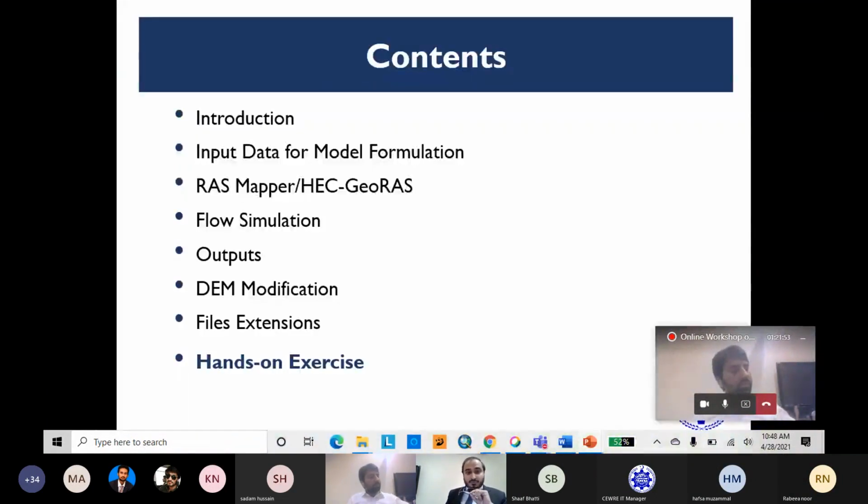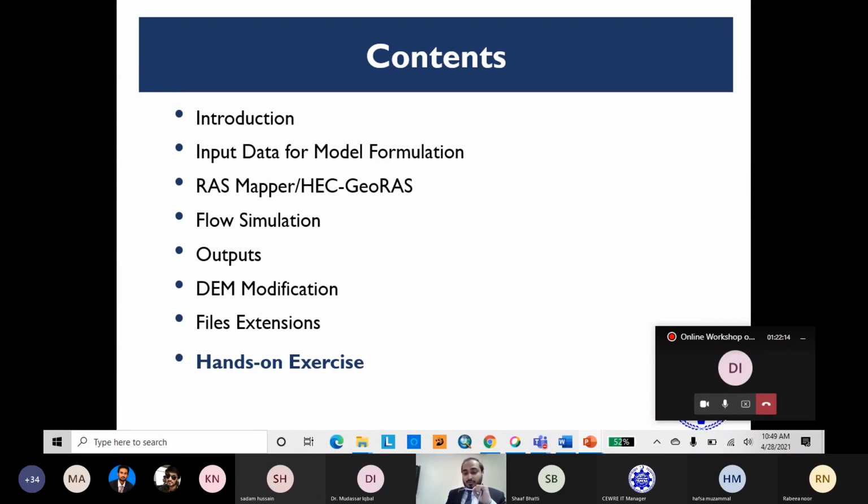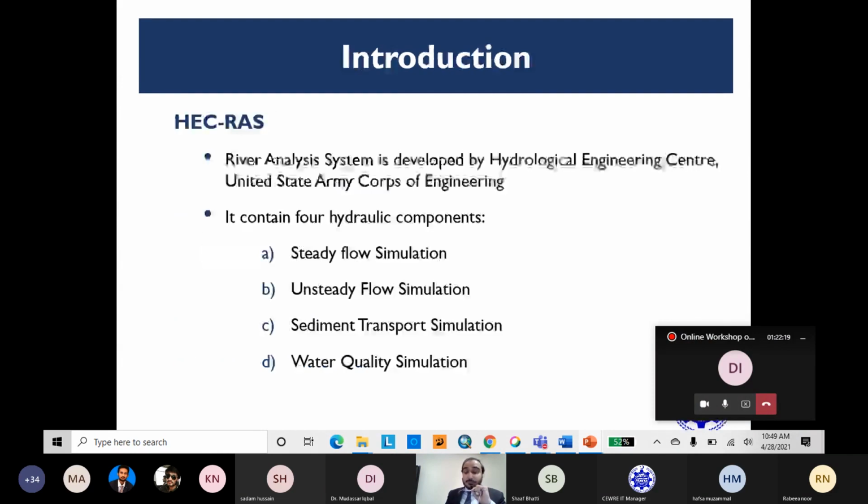The content of my presentation today will include introduction, input data for model formulation, RAS Mapper, HEC-GeoRAS comparison, flow simulation, output, flow modification and why we need it, and the file extensions which are basically produced by HEC-RAS when we make different parts, like input data and so on, and hands-on exercise. We will perform all of the steps one by one with our hands.